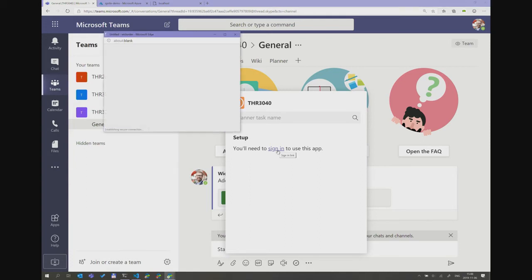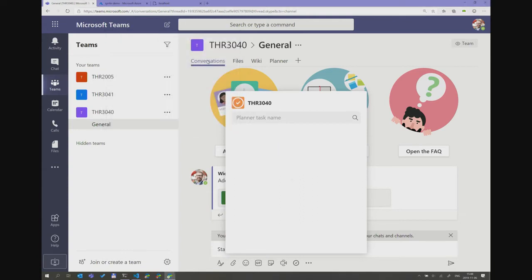So I click on sign in here, and it's fairly seamless. You get a pop-up, and now I actually have an alert there just for debugging purposes. But essentially what's happening is that it will go away. So it's almost a seamless single sign-on. But now the server side has my access token, so I can get the tasks. In this case, it's just the Planner task that exists in my Planner plan.